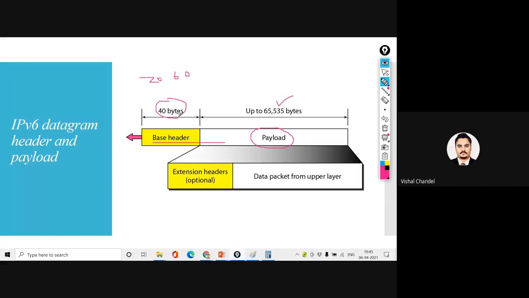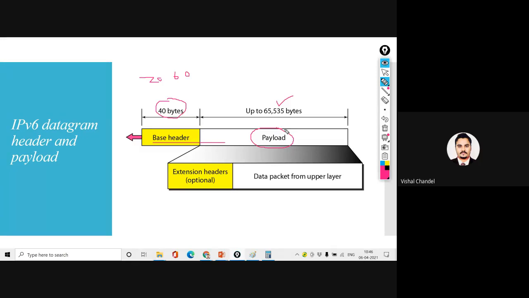Don't get confused, I am always using the header size of 40 bytes and 65,500 bytes, and what does it mean? I will explain this in real life also. When we are working in the next lab, I will try to explain one experiment on this.